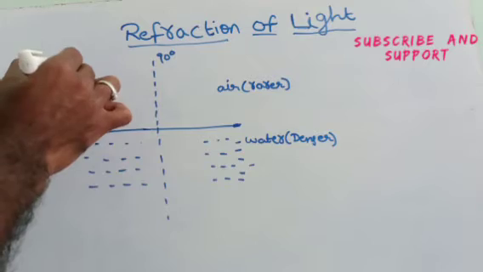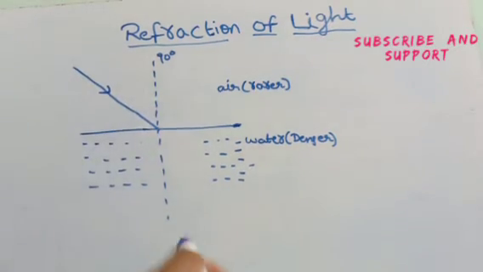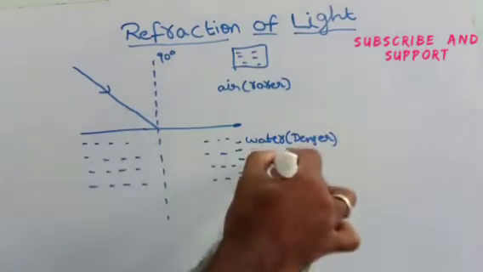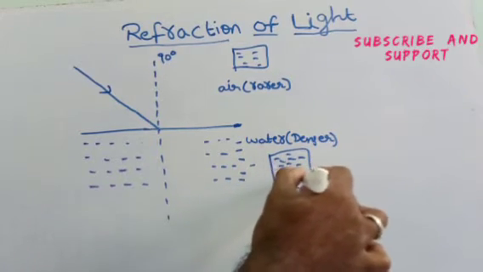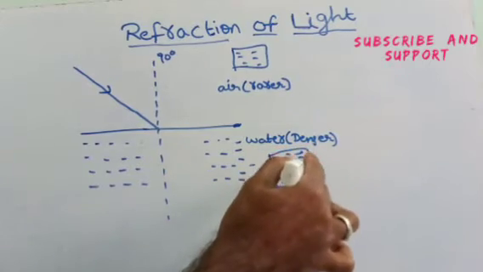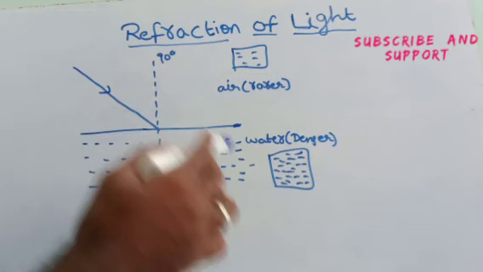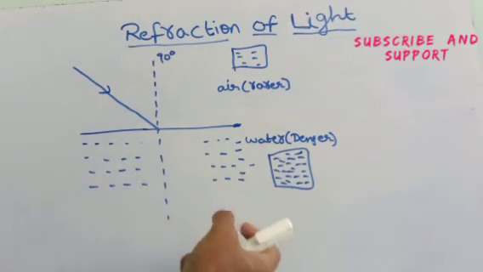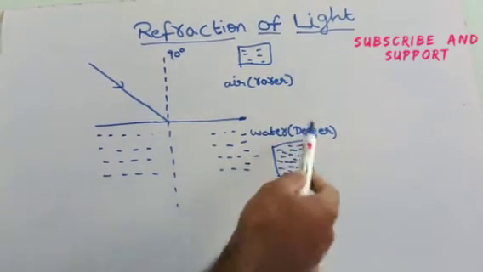Now light is traveling from rarer medium to denser medium. In rarer medium, molecular density is low. In the denser medium, molecular density is high, which means molecules are closer, more molecules per unit volume. So when light travels from rarer medium to denser medium, molecules are close, so it is difficult for light to travel in denser medium than in rarer medium.